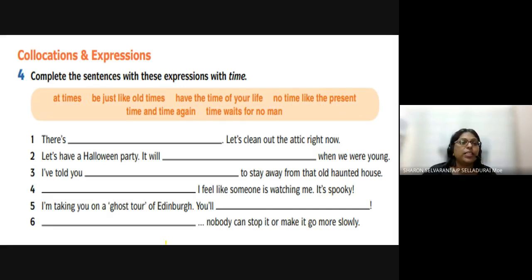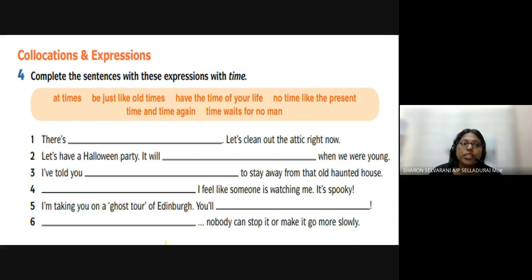Okay, now let's look at this collocation and expressions. We have done collocations and expressions as well. So these are some other examples here. Complete the sentences with these expressions with time. Number 1, there's dash. Let's clean out the attic right now.